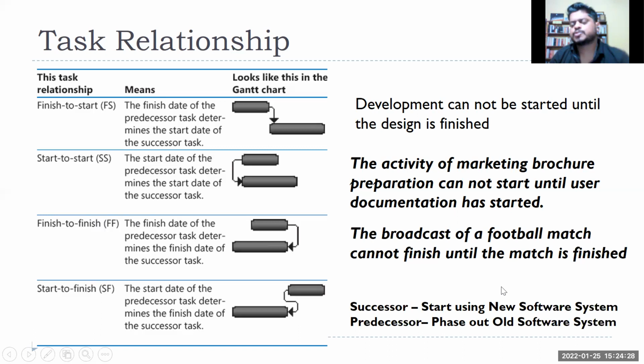Think about using a new software system. Let's say whichever Tableau version you have, or whichever, let's say, R or Python, Anaconda, or whichever you are using, right? So what happens? Successor: the next task is start using the new software system. Predecessor: phase out the old software system. Generally, once I am acquainted with the new software system and have started using it, then only I'll delete, or deactivate, my old software system, right?